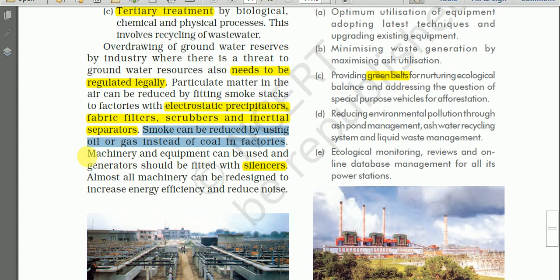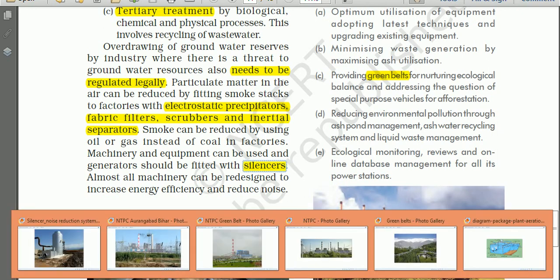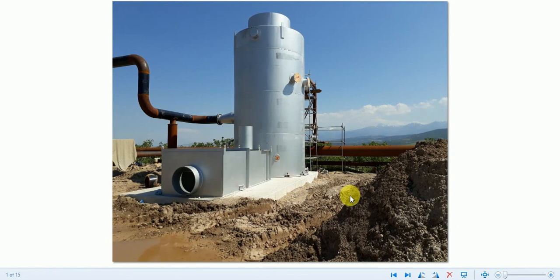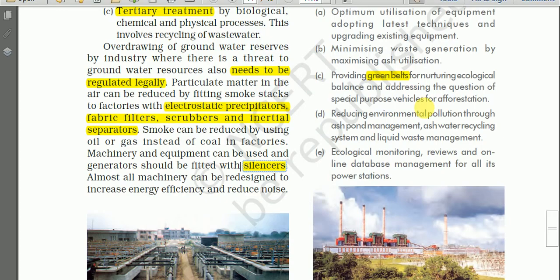Then machinery and equipment can be used, and the generator should be fitted with silencers. A silencer is also fixed in vehicles. See here, this is an example of a silencer fixed in industries. See these large cylinders here, and this will absorb the noise. So silencers should be fixed in the big industries to reduce the noise.